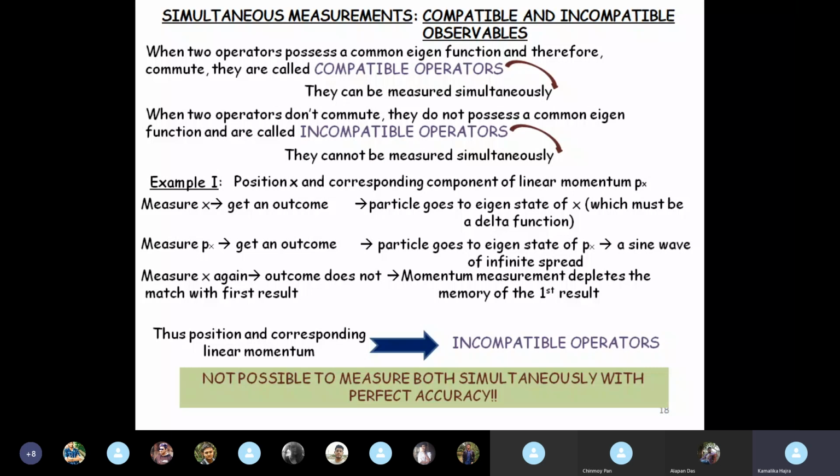So the eigenfunction of the momentum is a sine wave, and a sine wave can extend from minus infinity to plus infinity, and the position of the particle can be anywhere between minus infinity and plus infinity. So the delta function that we got for the particle at 5 centimeters from the origin completely diffuses out. It completely collapses the moment you measure momentum and get an accurate value of the momentum.